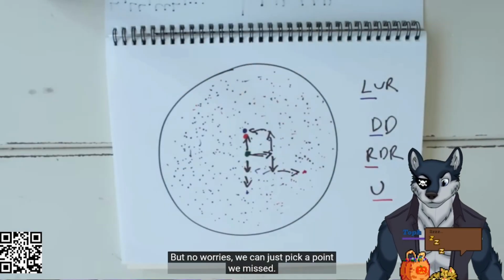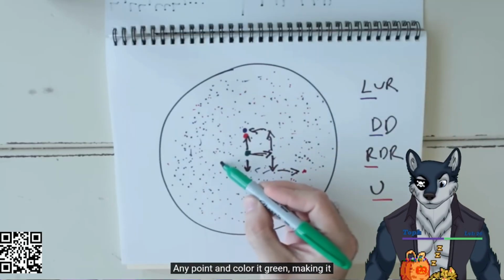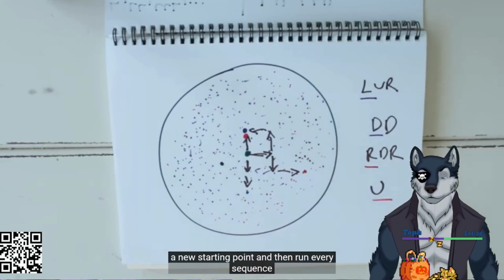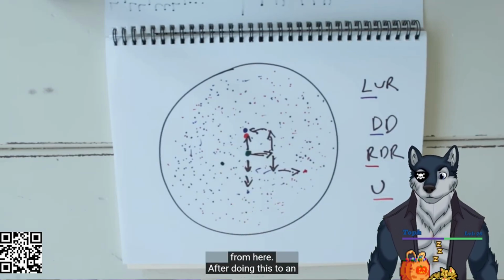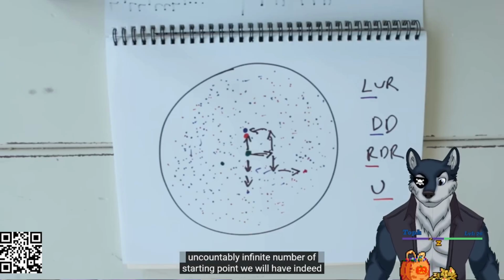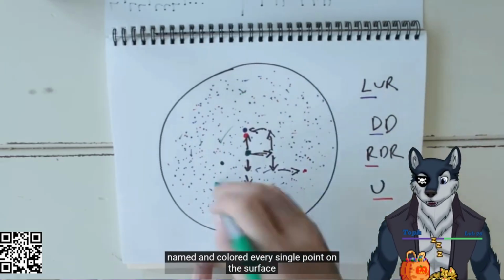But no worries, we can just pick a point we missed, any point, and color it green, making it a new starting point. And then run every sequence from here. After doing this, to an uncountably infinite number of starting points, we will have indeed named and colored every single